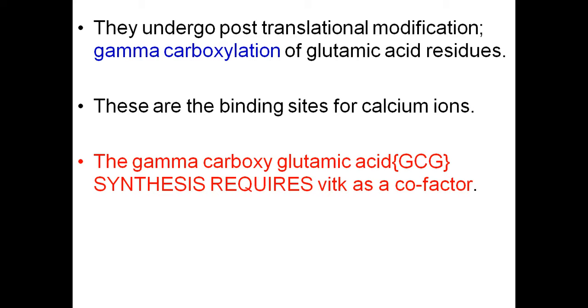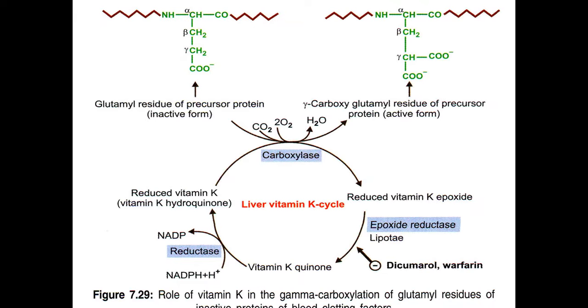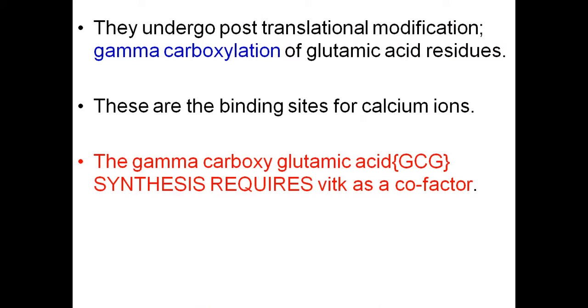The zymogens that are produced, these factors I have talked about, factor 7, factor 9, factor 10 and factor 2, these 4 factors are produced as zymogens. After the production, they undergo post-translational modification like gamma carboxylation of glutamic acid residues.